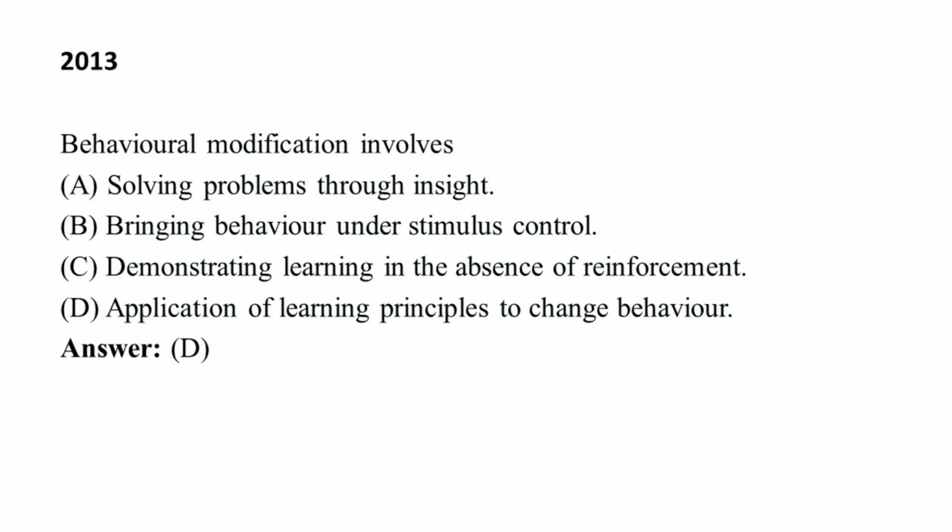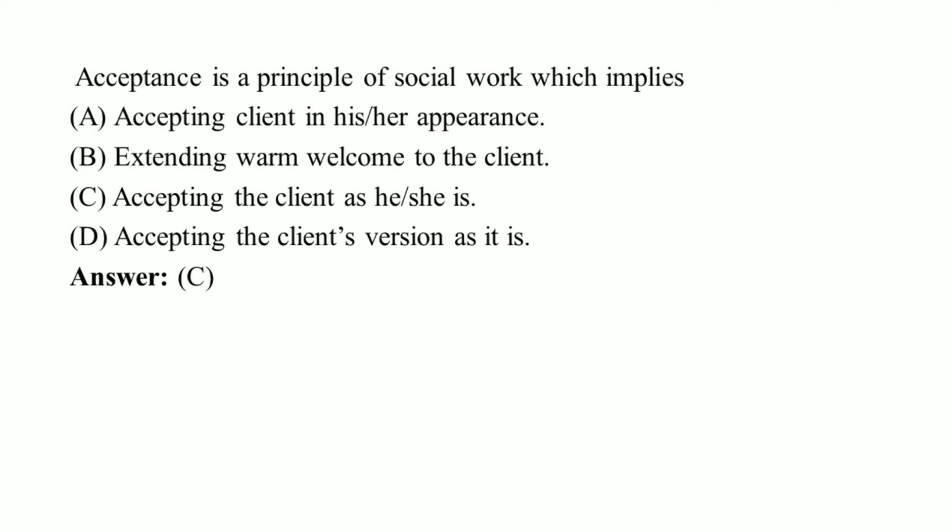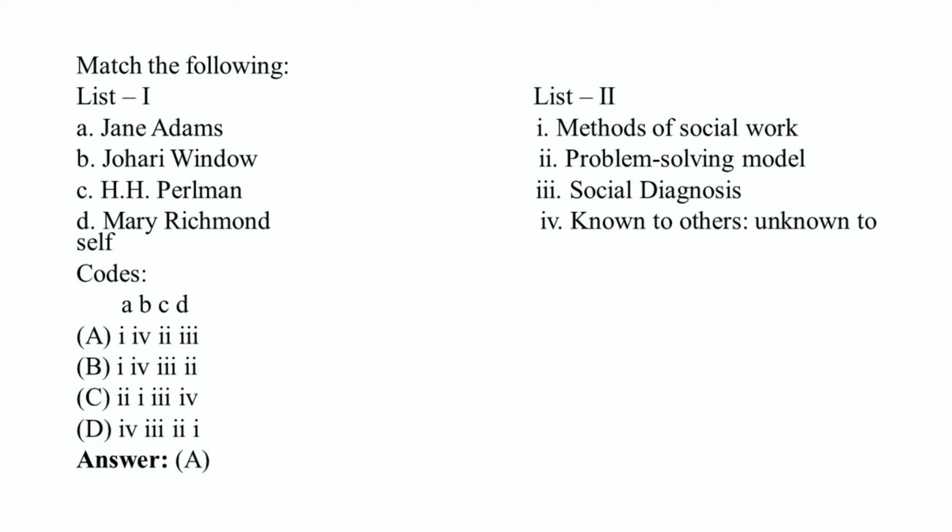Behavioral modification involves, right answer option D, application of learning principles to change behavior. Next question, acceptance is a principle of social work which implies, right answer option C, accepting the client as he or she is. Next one, match the following list 1 with list 2. First one, Jane Addams.